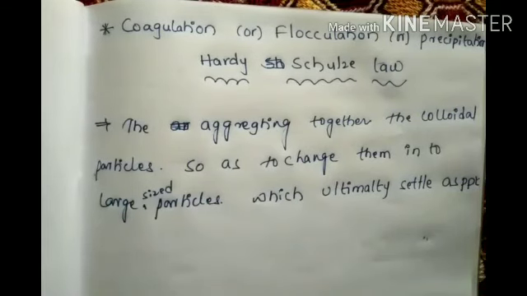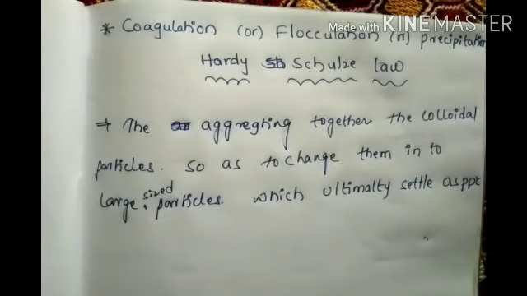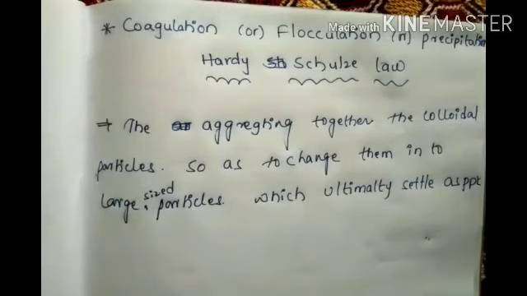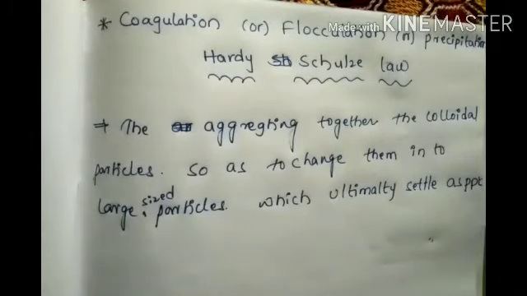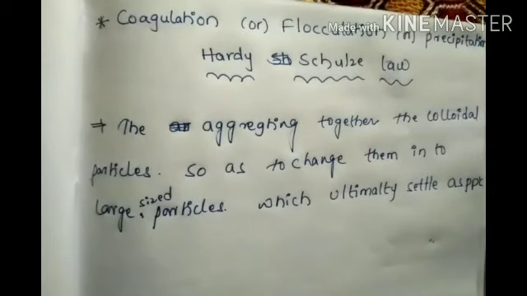When a small amount of electrolyte is added, that is, when concentrated electrolyte is added to a low concentration solution, that is called flocculation. This is one more definition for coagulation, precipitation, flocculation. Especially for flocculation, a very small amount of electrolyte is added. This is the minimum amount of electrolyte that must be added to 1 liter of colloidal solution.